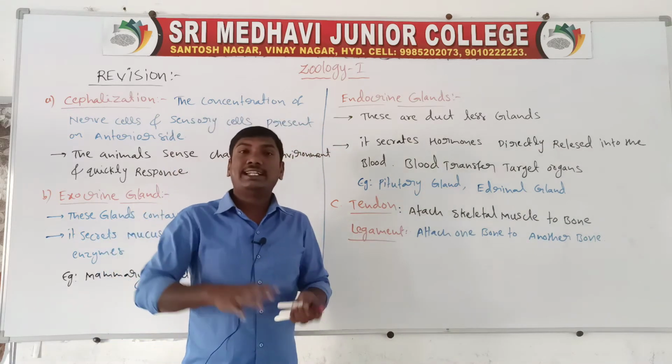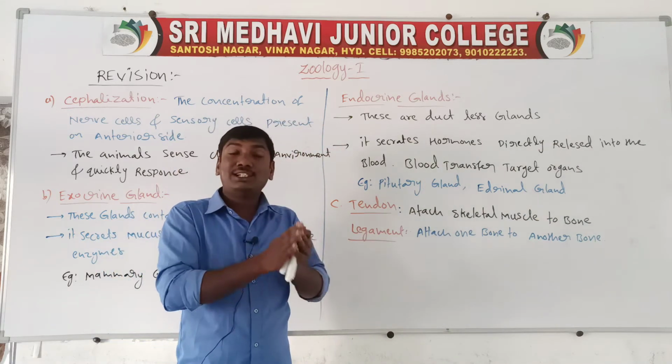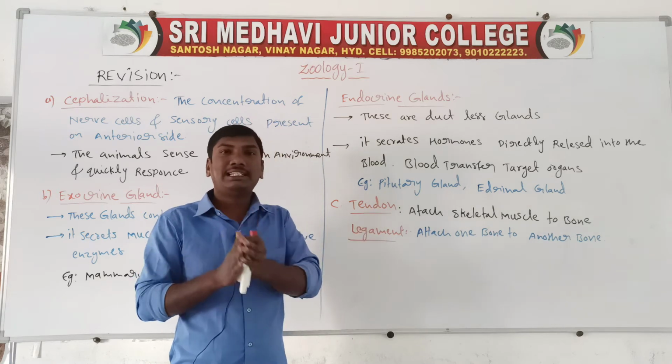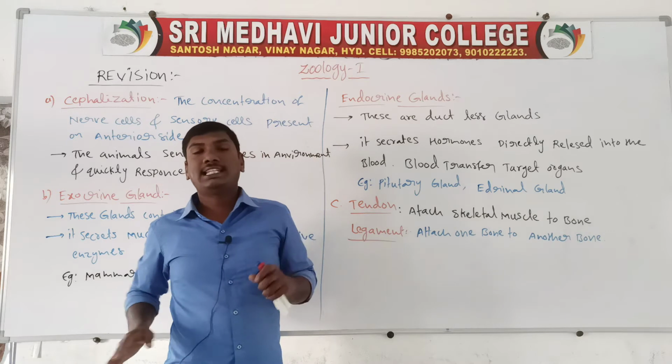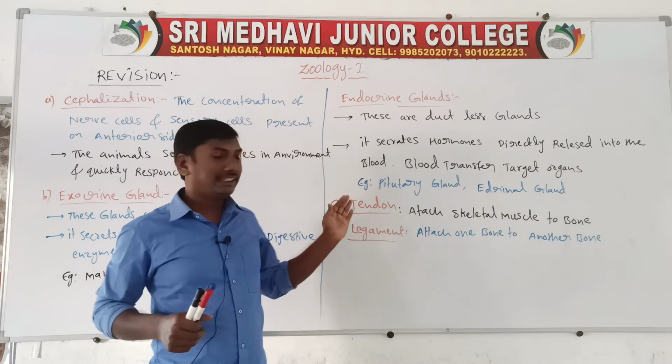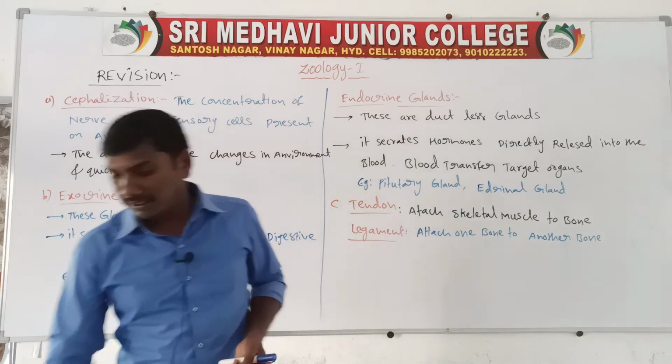Tendon means the attachment of skeletal muscle to bone. That attachment is called a tendon. Ligament means one bone attached to another bone. So that is called a ligament. So these are the tendon and ligament. Next one,